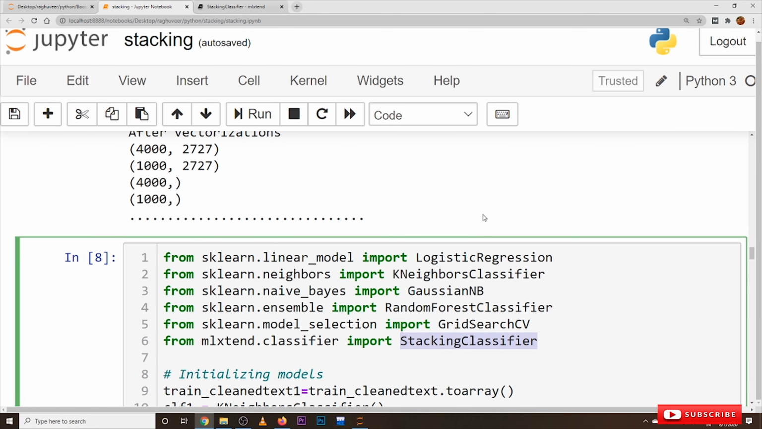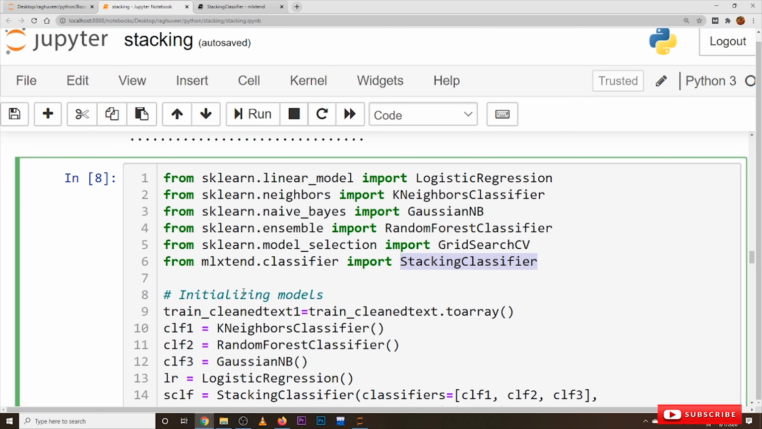Coming to the implementation part, here we use the mlxtend package for implementing stacking. So we have to download the mlxtend package. How to download packages, we discussed in our installation class. pip install mlxtend, that's the command for downloading and installing the package.